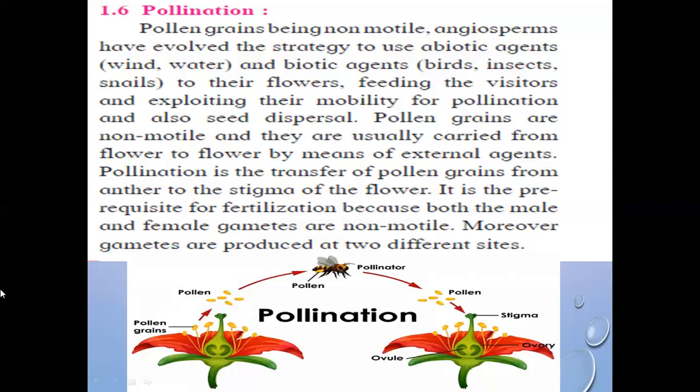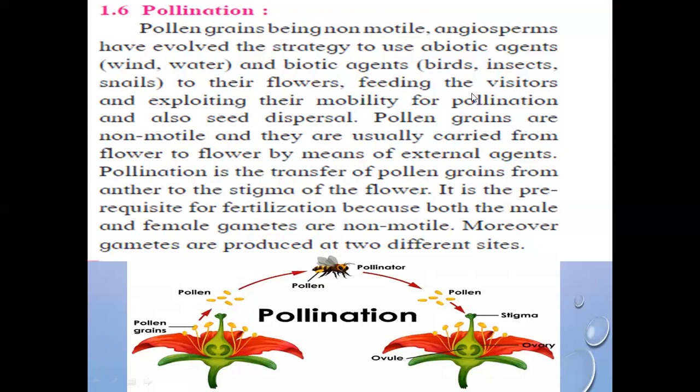Feeding the visitors means by this process of pollination, not only are the pollen grains transferred from the anther to stigma, but another purpose is to feed those insects, to feed the visitors, either it may be bird or insect or snails. By producing nectar, these flowers feed those insects or visitors, whether it may be bird, insect, or snail, or any other, like a bat. Also, one more cause is they are exploiting their mobility for pollination.